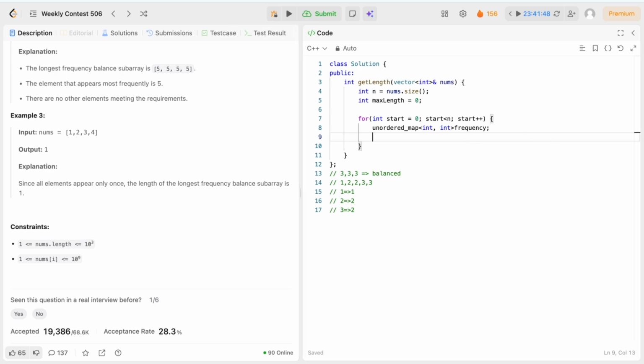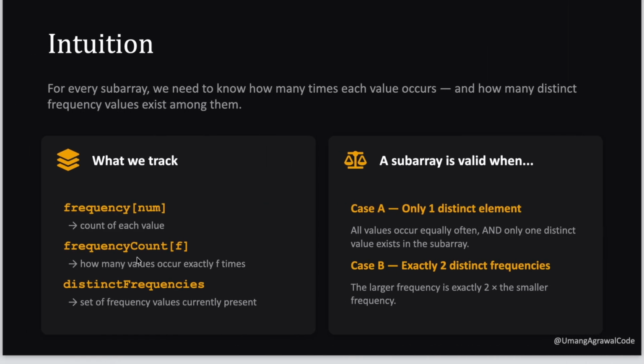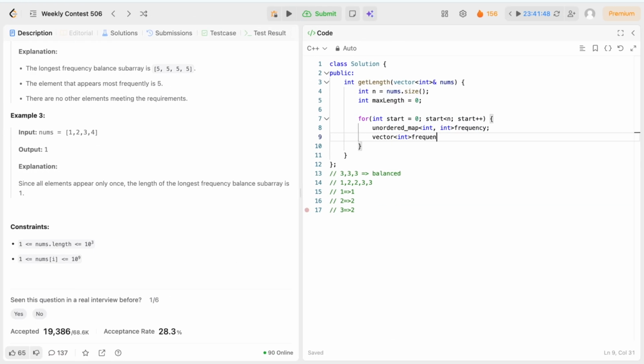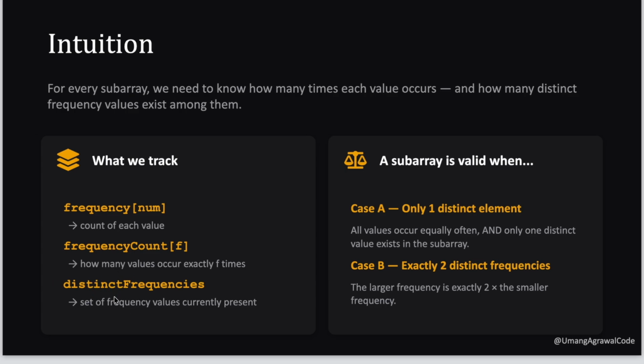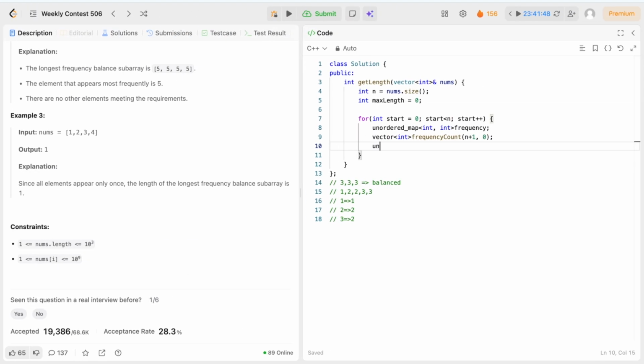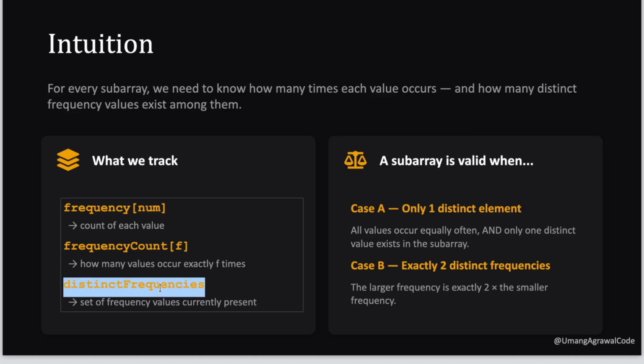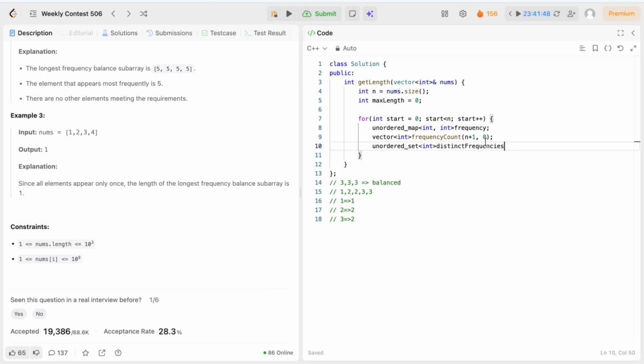we can use a vector. Because the frequency of any number cannot be more than n, we are going to use n plus 1 size for frequency count, initialized with 0. And we are going to use an unordered set to store distinct frequency. Now for each subarray we are going to store these 3 elements.